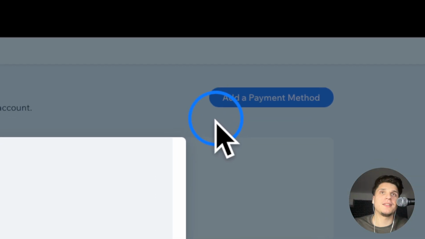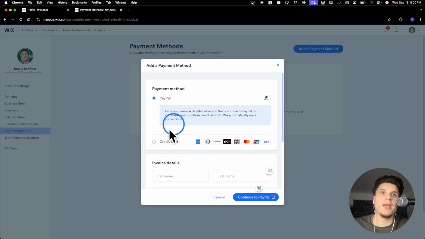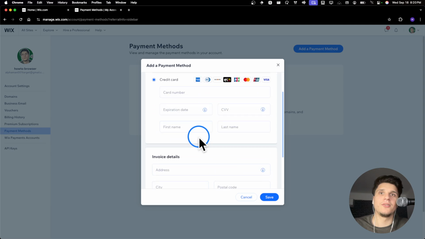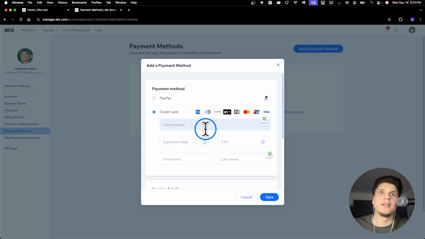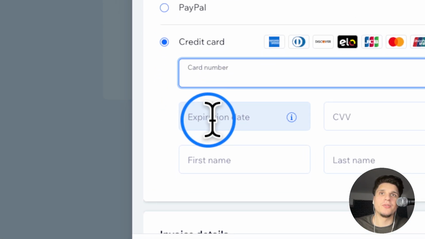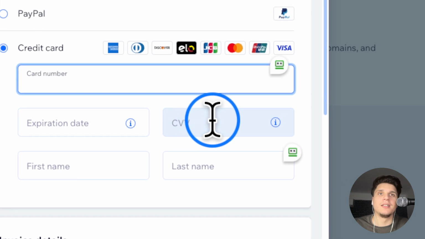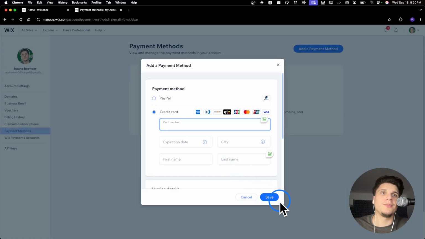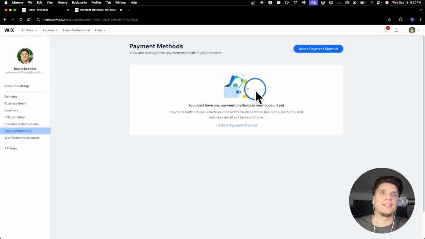add a payment method. Here you can add your PayPal or a credit card, or invoice details, and then here you add a card number, your expiration date, CVV, and then first name and last name, and you can click on save, and that's pretty much it.